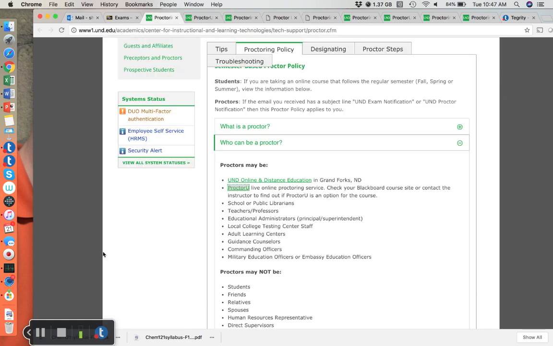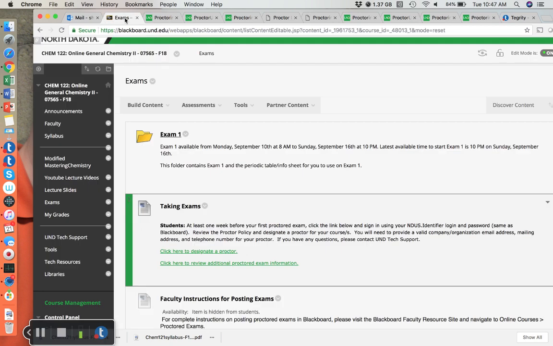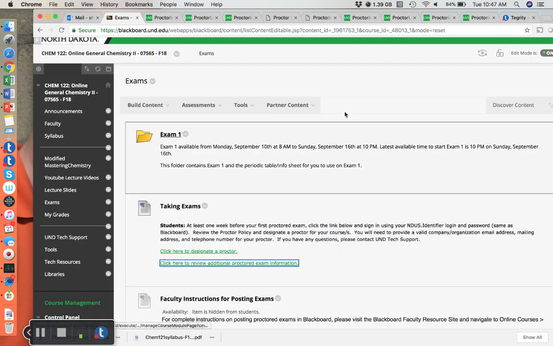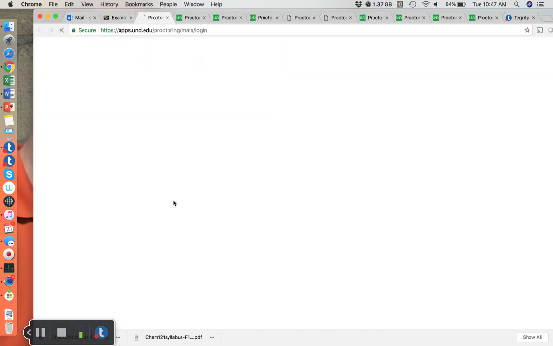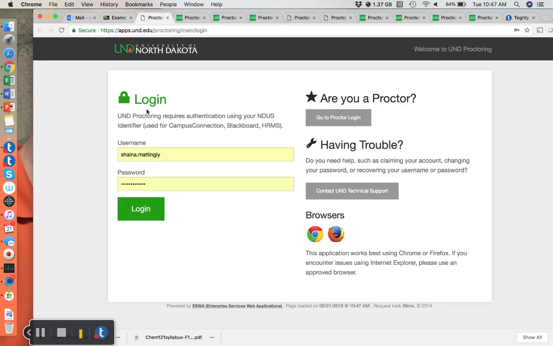Okay, so once you have figured out who you want to be your proctor, we can go back to Blackboard and back to this Exams tab, and you can go to click here to designate a proctor. You're going to log in, and you'll use the same username and password that you use for Campus Connection in Blackboard, and it will take you to the student side of things. Basically, I think what you need is your proctor or proctoring service's name and their email address.